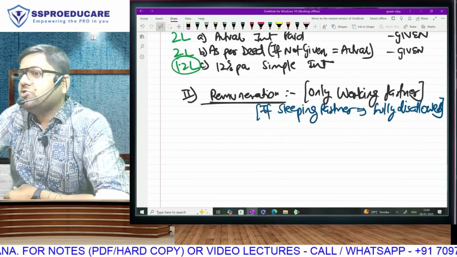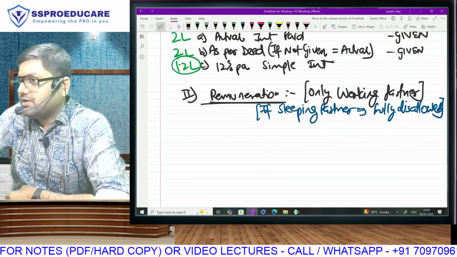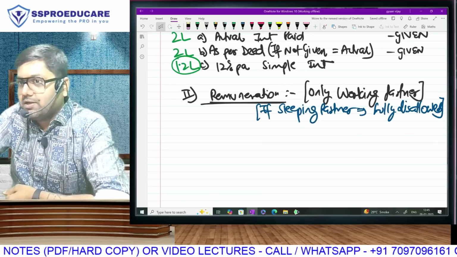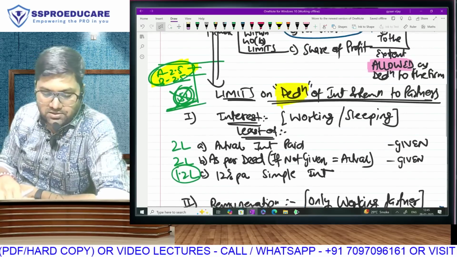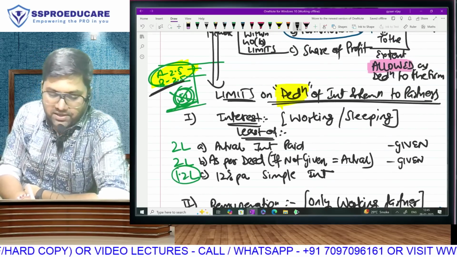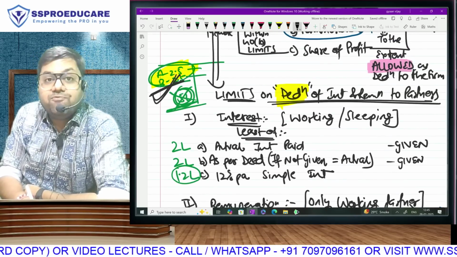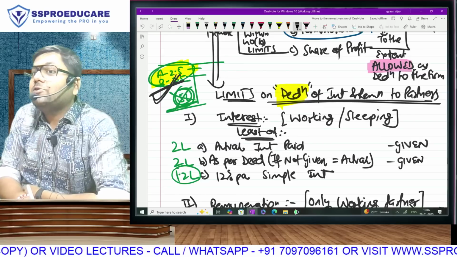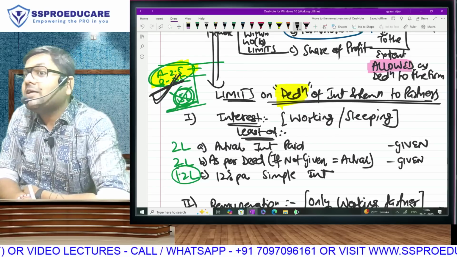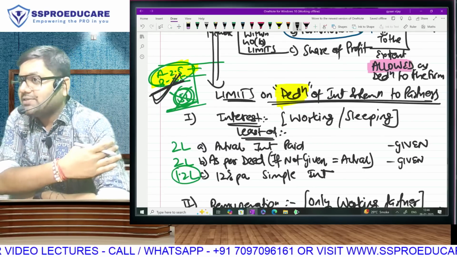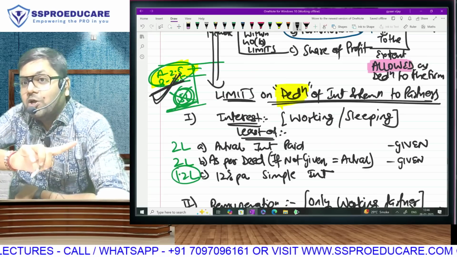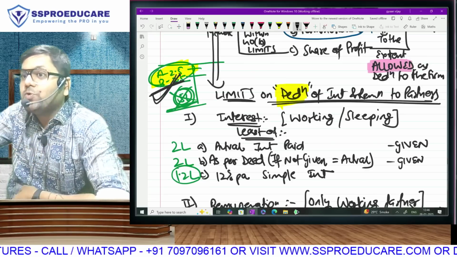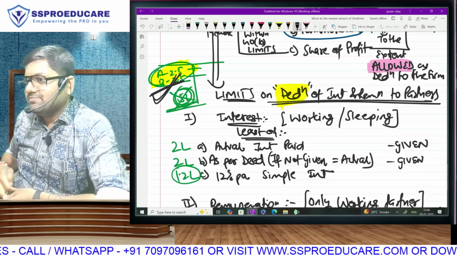See, a sleeping partner is not actively participating in the day-to-day work. Then why are you paying remuneration? There is only one intention behind it. I show you the intention. See this. He's not working. Still pay. If we pay, so what will happen? We will be able to reduce our profit, save 30, and partner will pay tax at slabs. You understood? This is called diversion of profits from a high tax assessee to a low tax assessee.